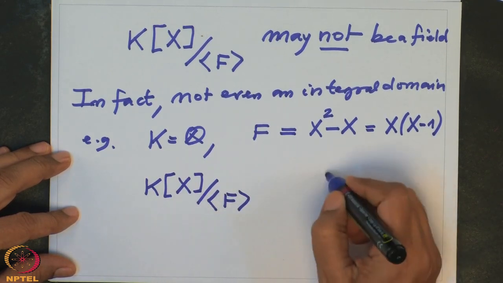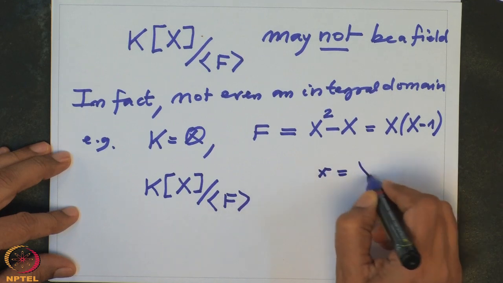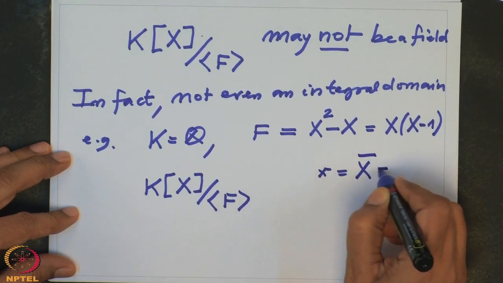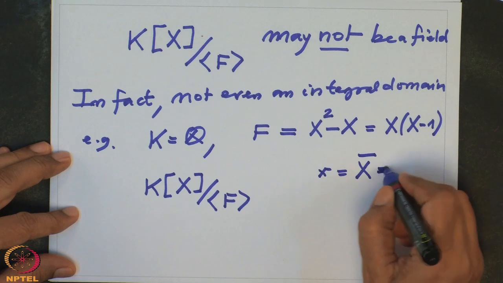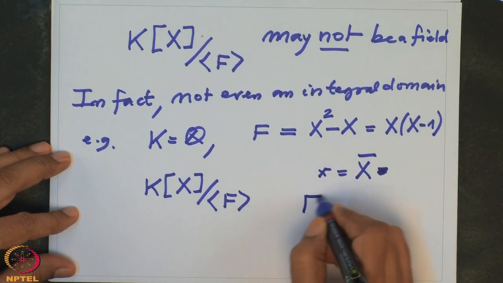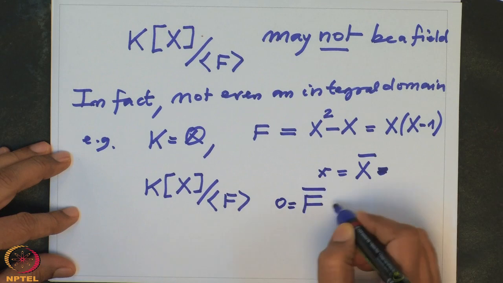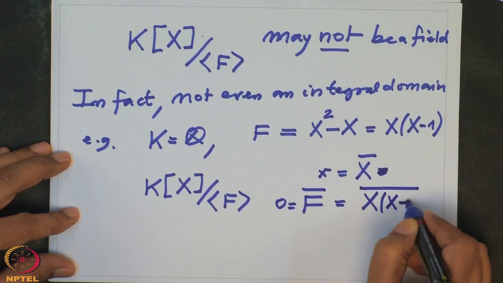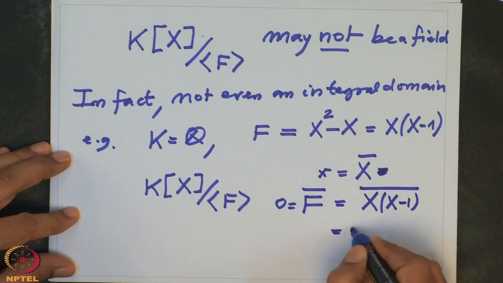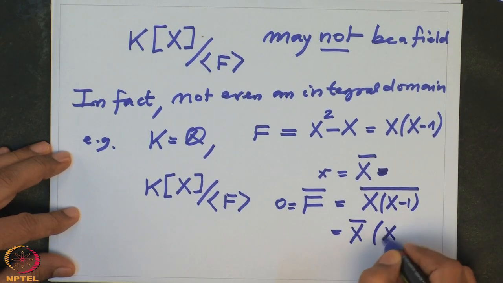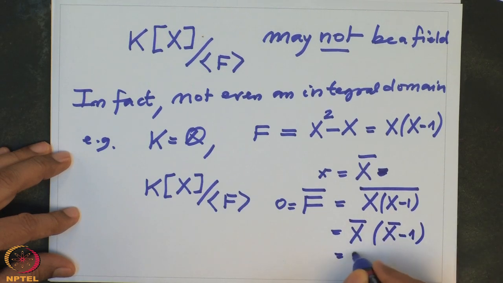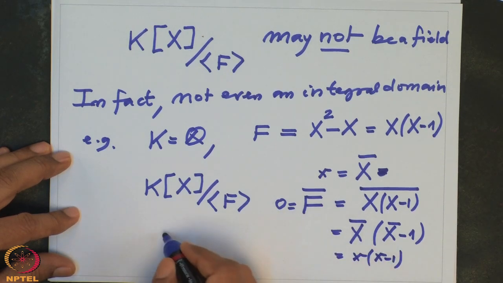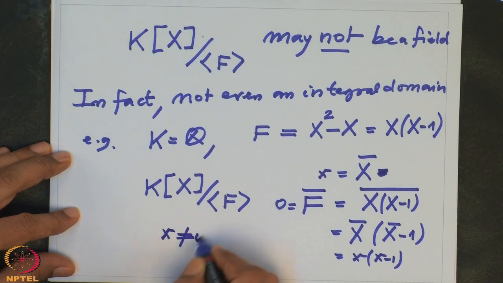In this, our small x is x bar, and what do we know? F bar is 0, but f bar is x times x minus 1 whole bar, which is x bar times x bar minus 1, which is small x times small x minus 1. So you see small x times small x minus 1 is 0, but small x cannot be 0. Small x is non-zero in this.